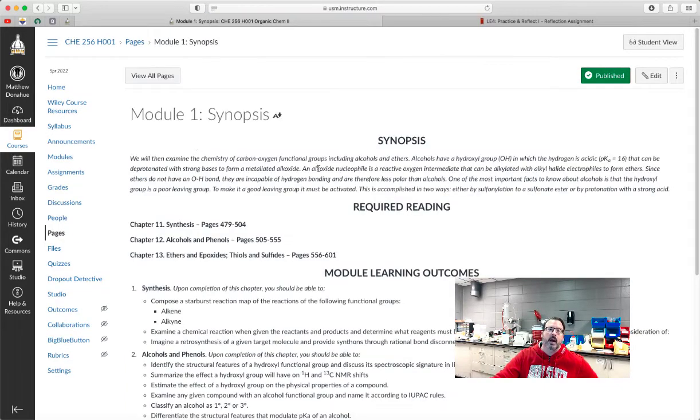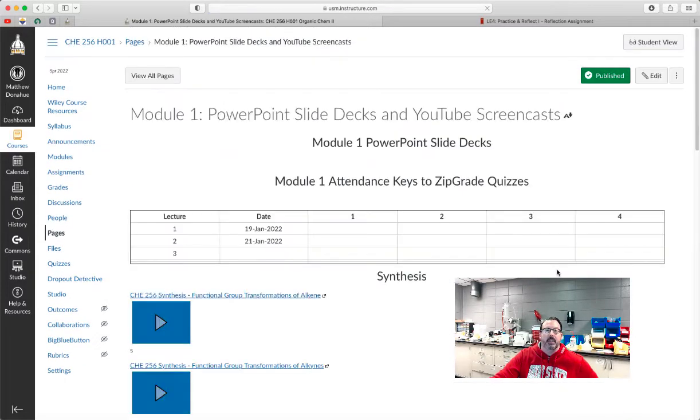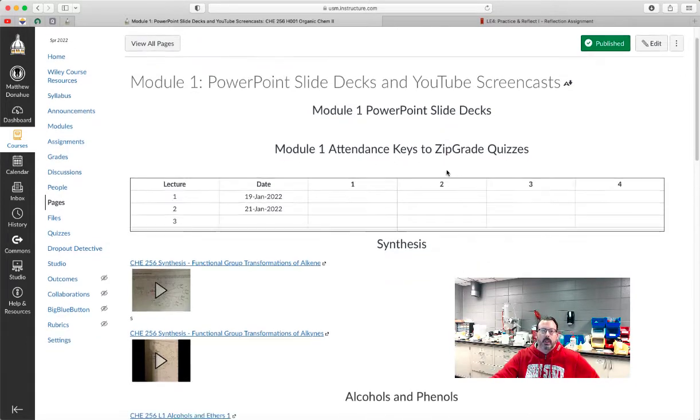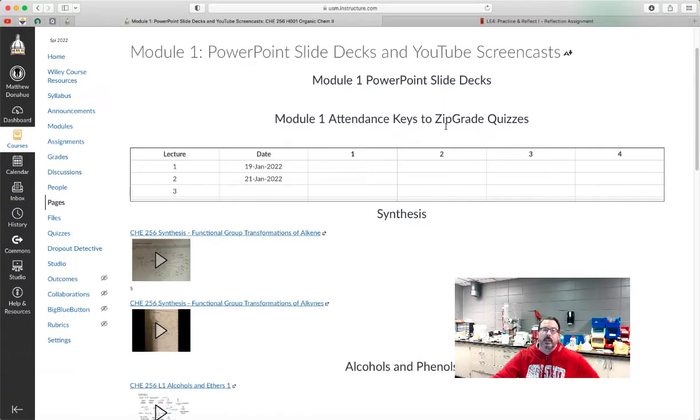If I click into the synopsis, you'll see essentially what's copied from the syllabus on this page. If I go to the next page, this is where you will find the PowerPoint slide decks now. They'll be housed within the modules themselves. Your attendance will be measured through daily lecture quizzes using a ZipGrade form that I will talk about the first day of class. And here within this table in Canvas, I will post the answers to those questions.